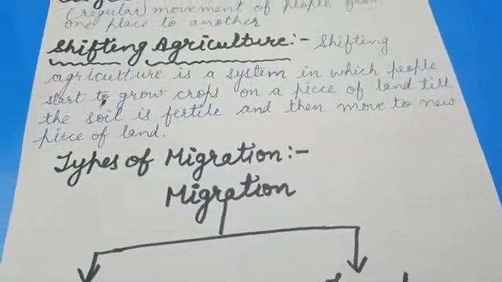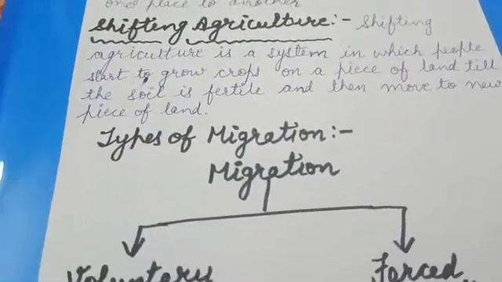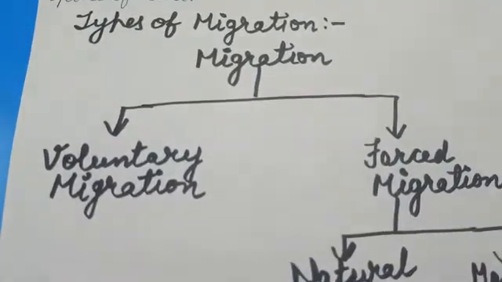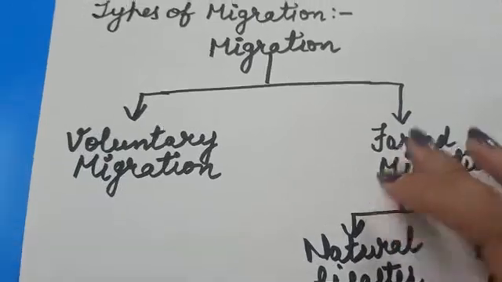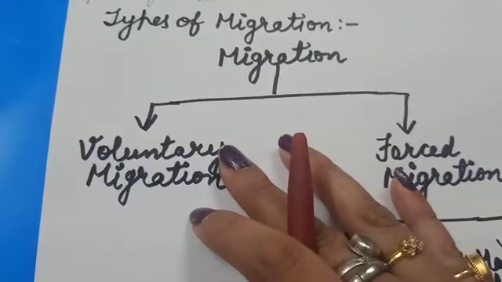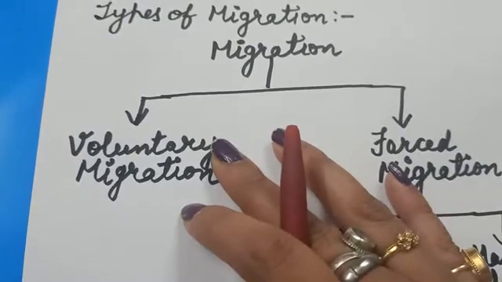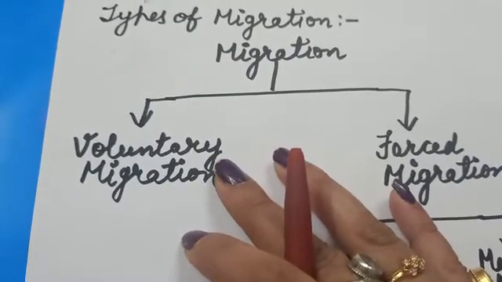Now, types of migration. Migration is further divided into two parts. The first one is voluntary migration and the second one is forced migration. What is voluntary migration? Voluntary migration is when people move to another place on their own wish or choice.